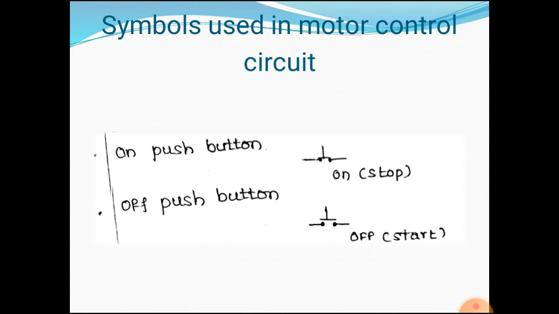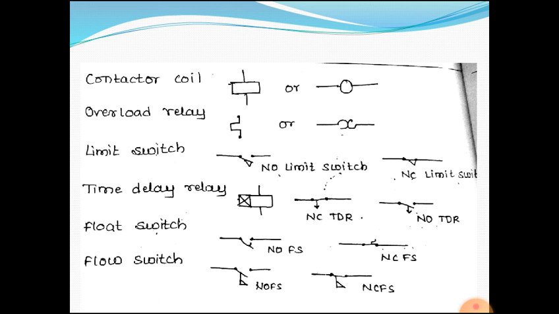These are the symbols used in motor control circuits. Push button, that is stop. Push button, start. Contactor coil, overload relay, limit switch.